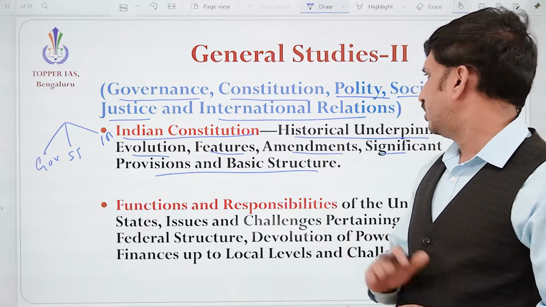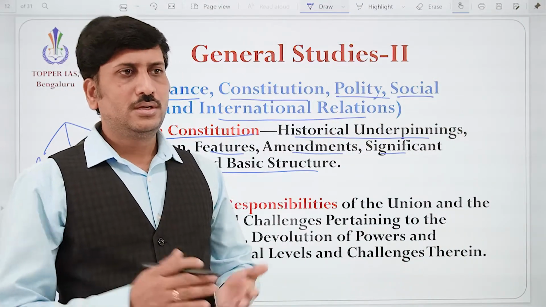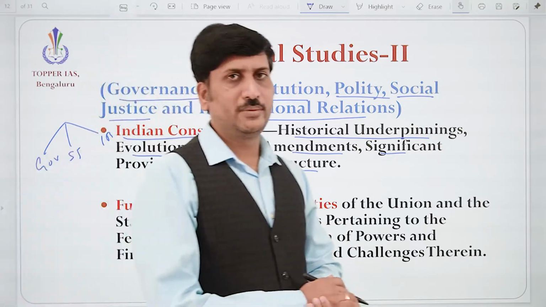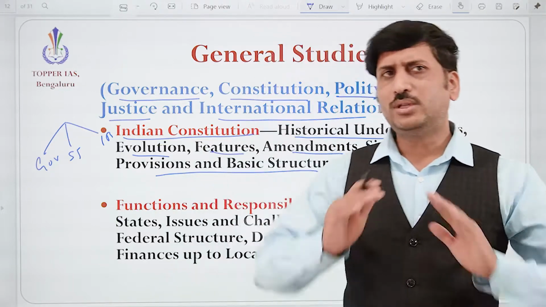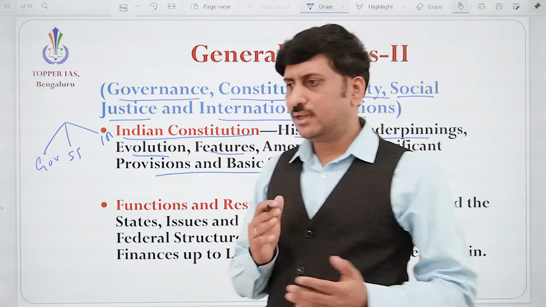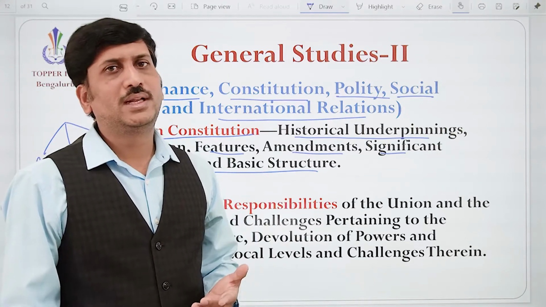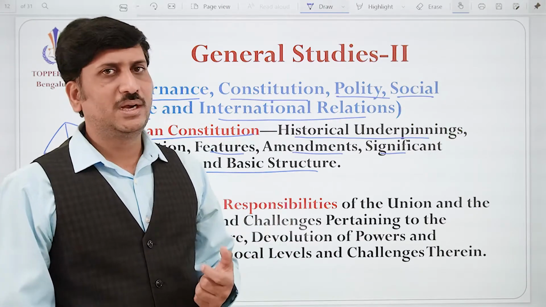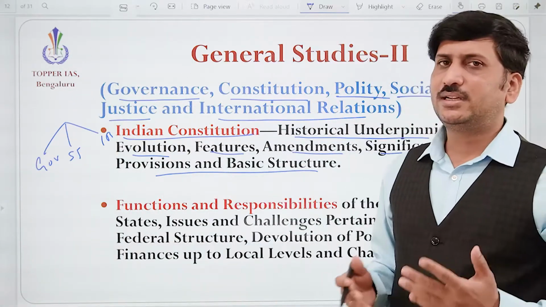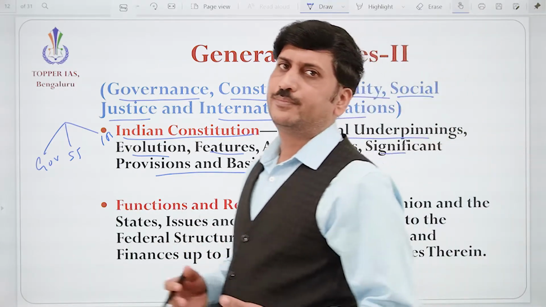But they are talking about the historical underpinnings and evolution, how it happened. After the entry of the British as traders to India, we know how slowly they tried to capture power, using the options available to them and the rights they got from the local kings and queens. They used that power and tried to establish their administration in India. To run the country, rules and regulations were definitely required.